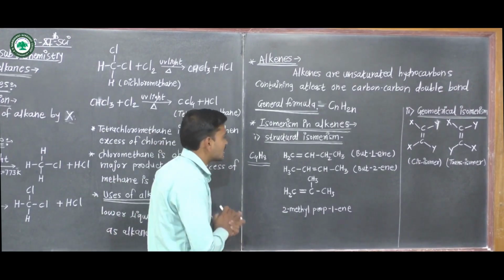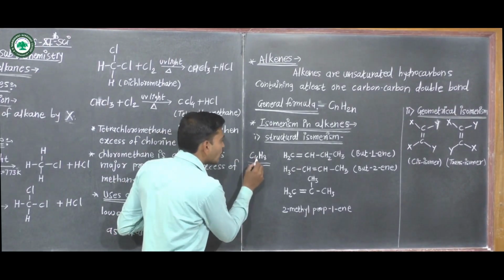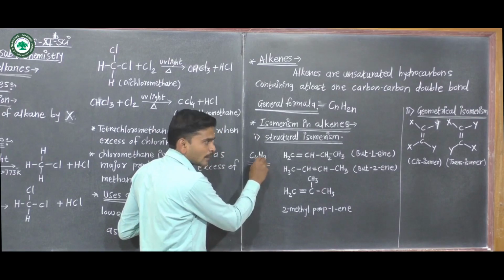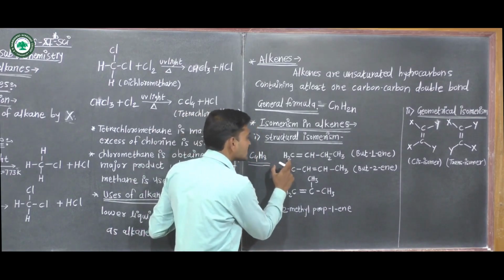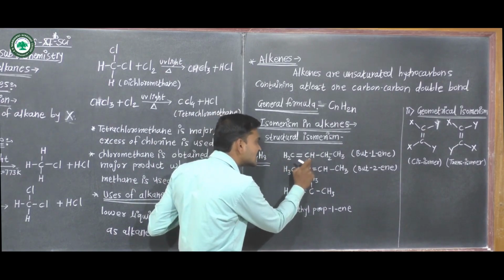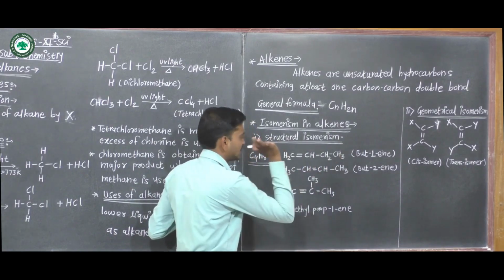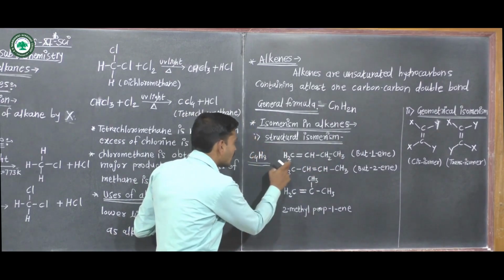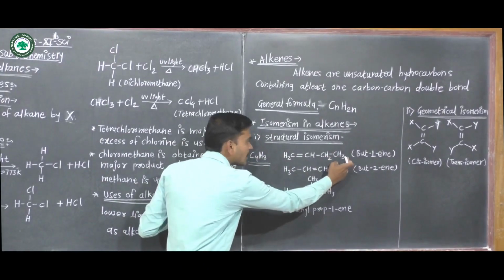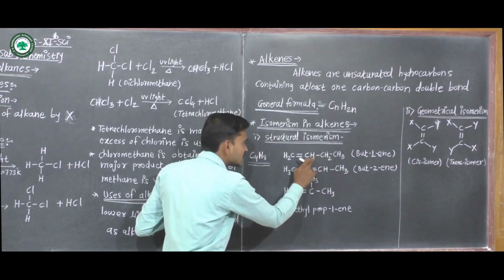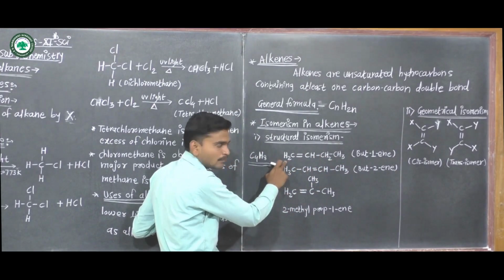The first possible structure is CH2=CH-CH2-CH3. Number of carbon: 1, 2, 3, 4. Number of hydrogen: 3 plus 2, 5, 6, 7, 8.